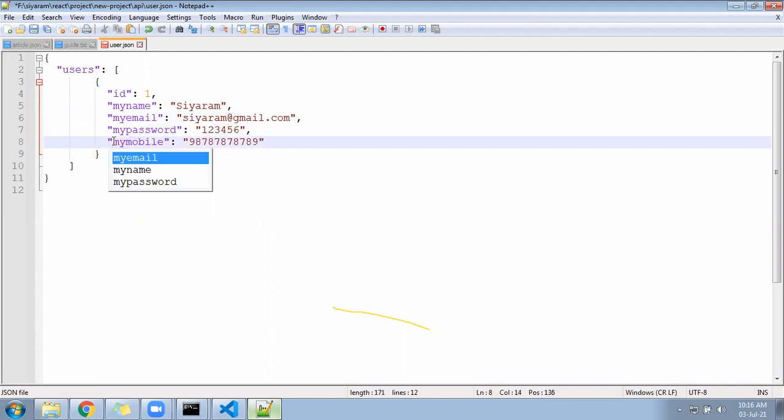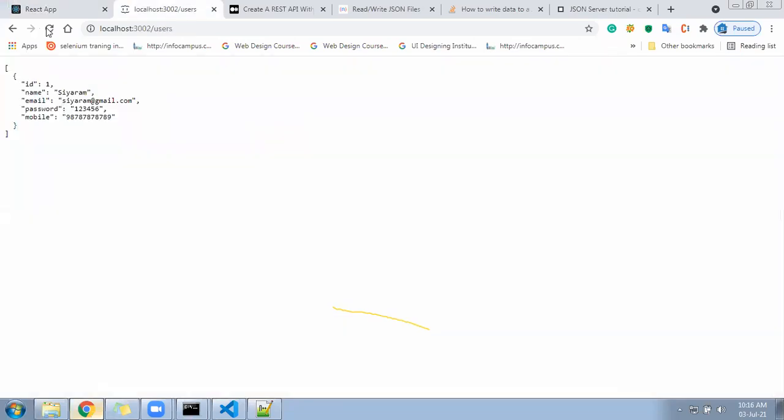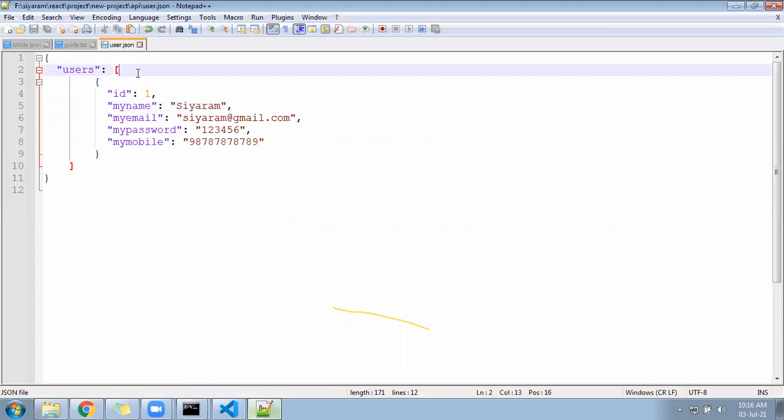Convert here, change it in the user.json file. JSON watch is already happening, it will read it automatically. JSON watch is happening, so it should give us the data. If we refresh here, right? My name, my email, my password, my mobile got changed. See what I did here. You understood, in this user.json file.